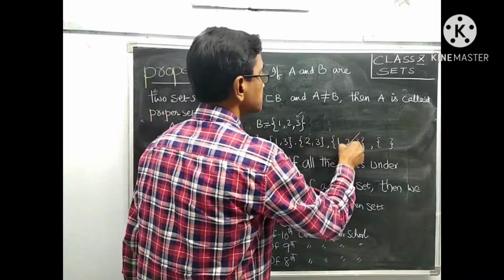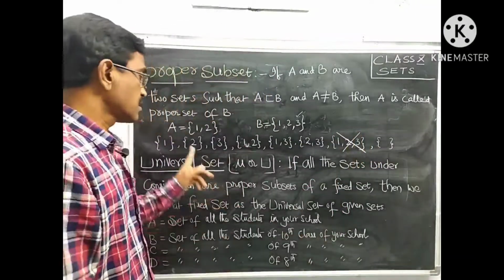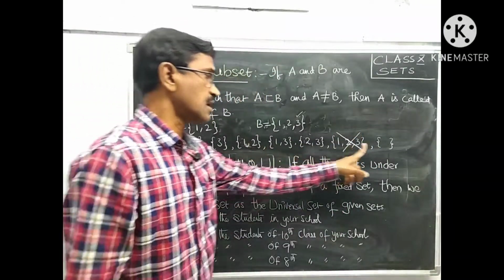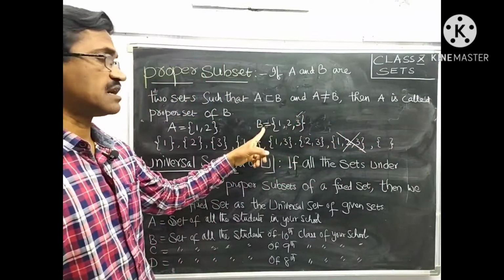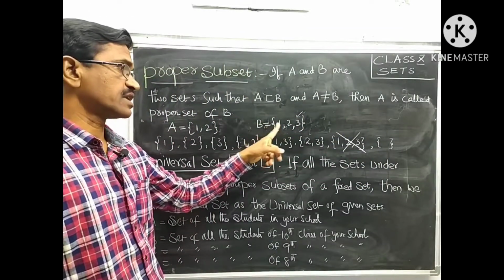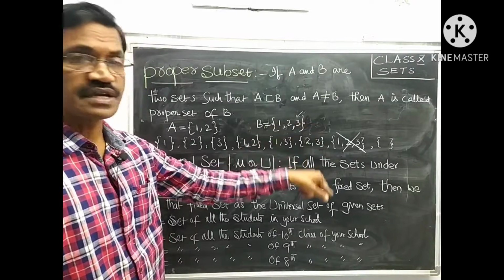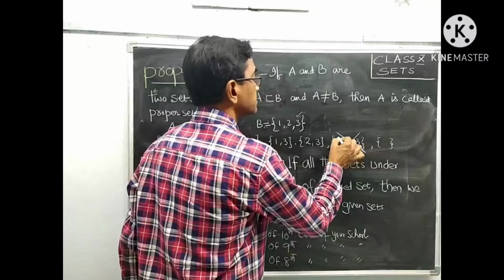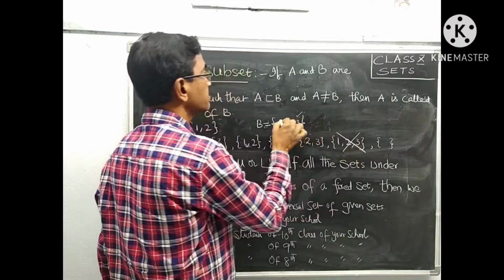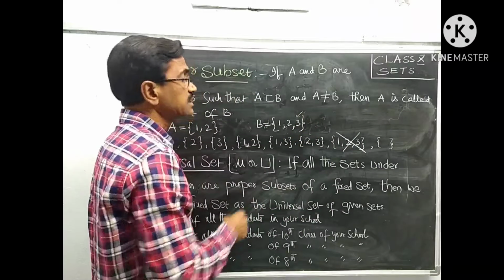Except this one, all the subsets are called proper subsets of the given set B, {1, 2, 3}. Why? Because here the elements in this set are equal to the given set.